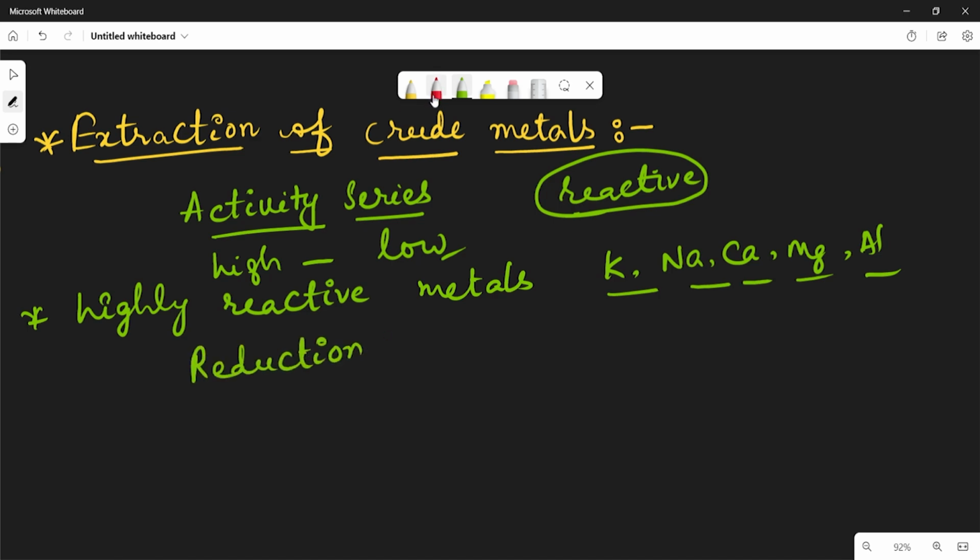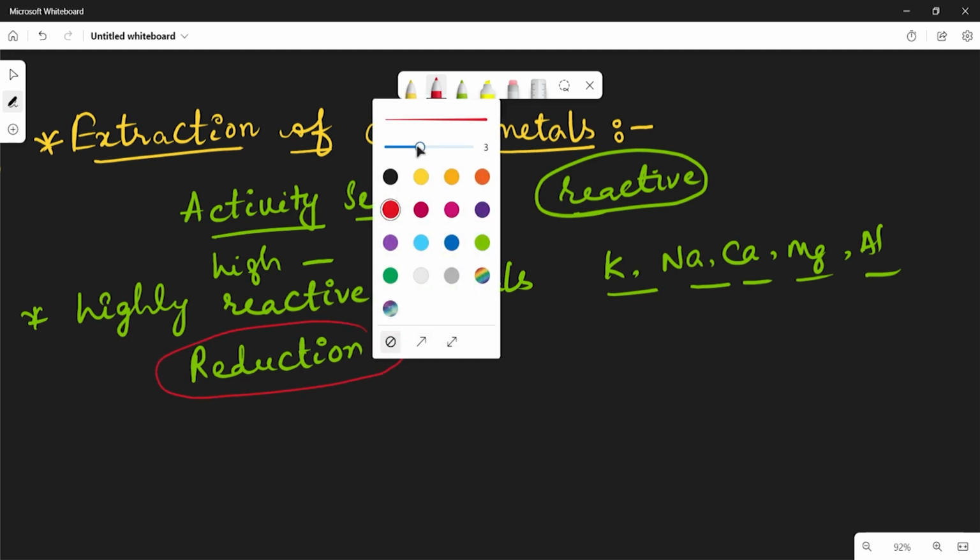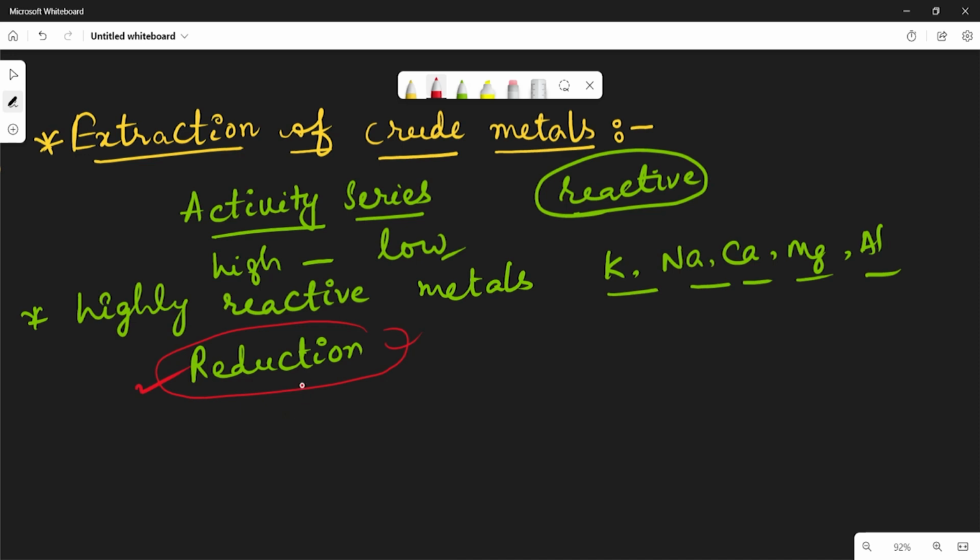It is very important. What does the reduction process mean? Reduction means heating of the ore with carbon or carbon monoxide.